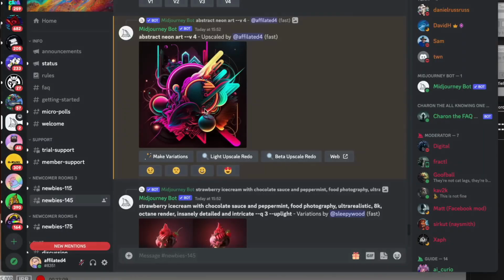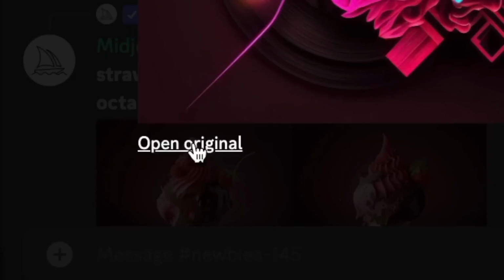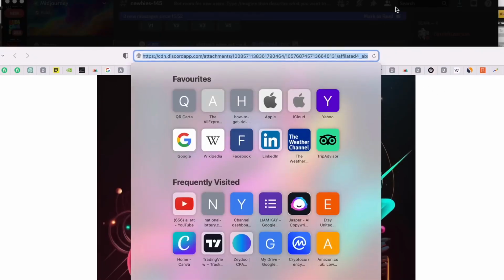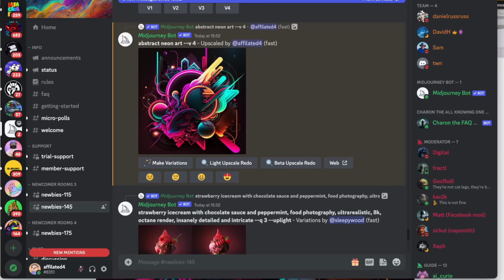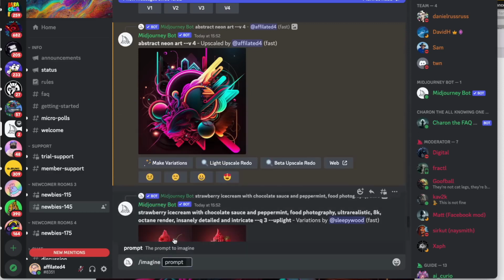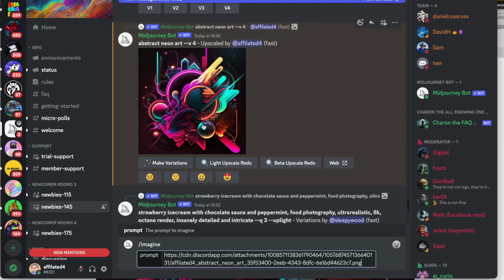So what we would do is we click on the image that is produced, make it large, and then we click on open original. And then what we want to do is copy the link for this image. And then what you can do is come back to Discord. We click on /imagine, and then we click on prompt again, and we can paste in this image, and we can use this base image as part of the prompt. So it's going to base all of the images that we now create on this abstract piece of artwork.